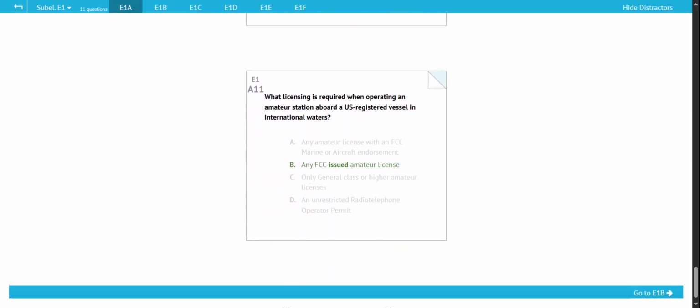Question: E1A11. What licensing is required when operating an amateur station aboard a U.S. registered vessel in international waters? An FCC-issued amateur license.